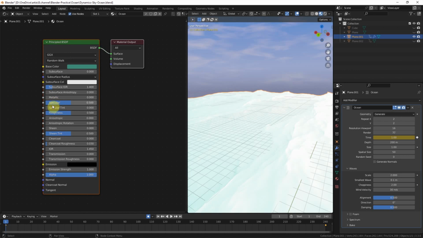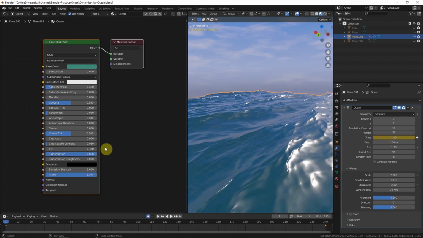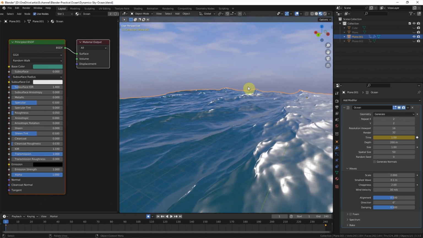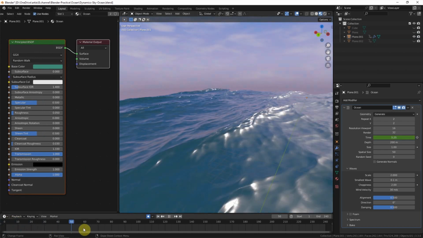Okay. And roughness 0.05. IOR 1.33, same as water. Transmission to 1. So it has light texture now. To preview the motion here.